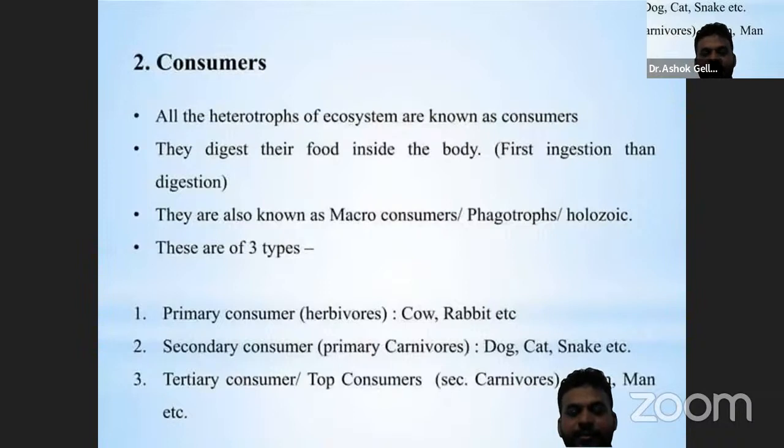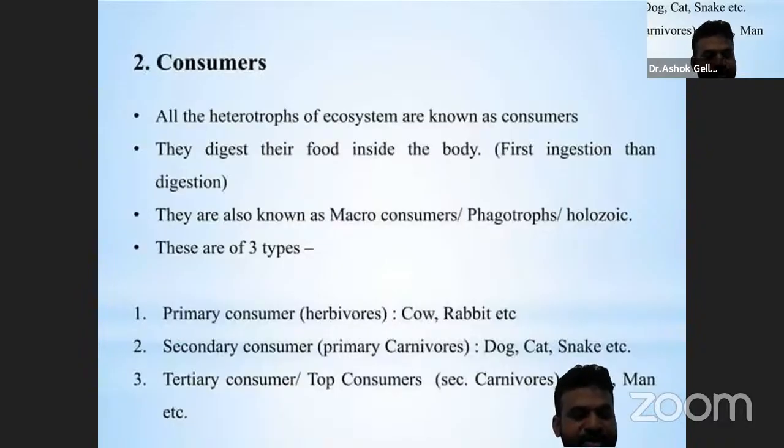They are the macro consumers, micro consumers. According to the classification, there are three types of consumers: primary consumers, secondary consumers, and the top tertiary consumers.